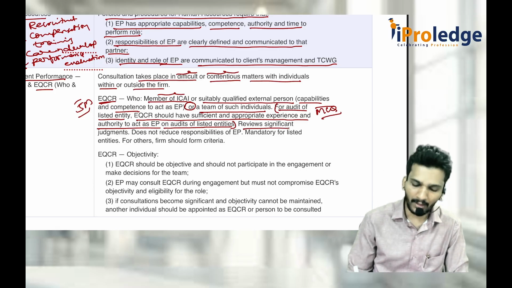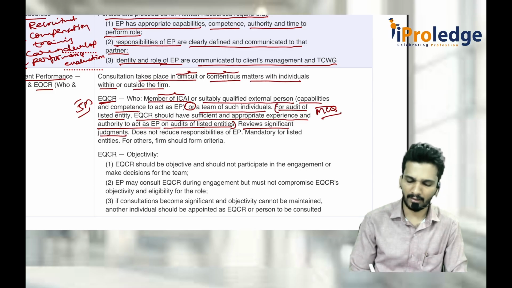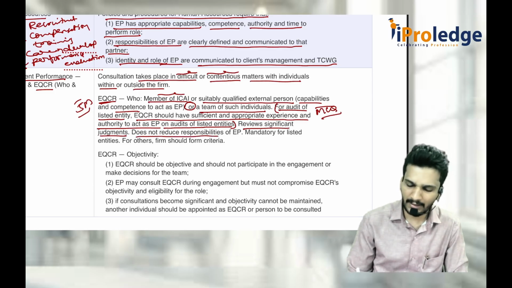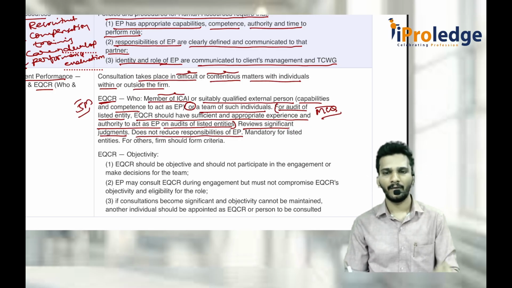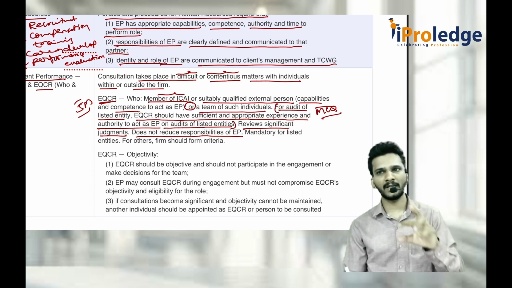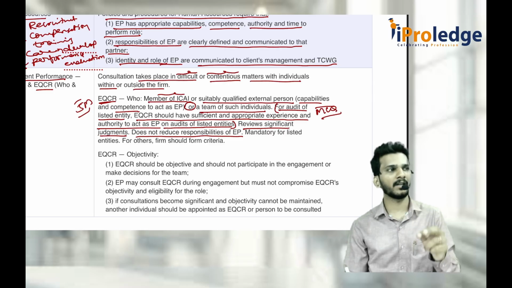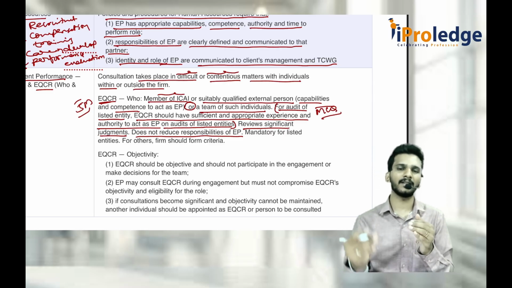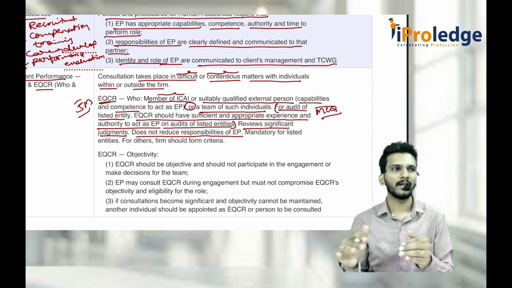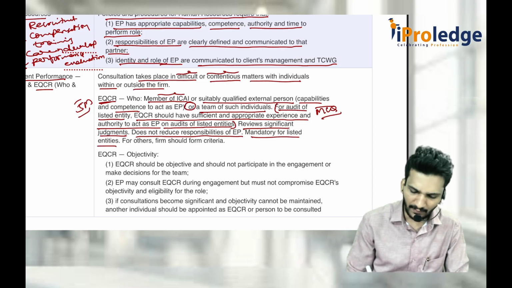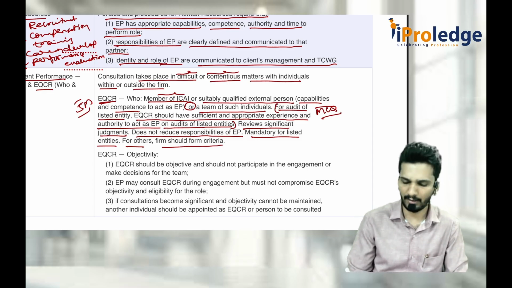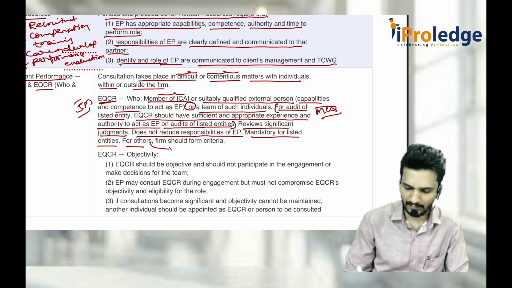So what does he do? He reviews significant judgments. EQCR will not reduce the responsibility of the engagement partner. He will just see whether the opinion the engagement partner has come to is correct or not. That is done by EQCR. But just because EQCR is checking the engagement partner's opinion and other judgments, the engagement partner's responsibility remains full. It is not reduced because he is the person who is signing the audit report. Mandatory for all listed entities. For others, the firm should form the criteria. It is voluntary; for others, it is not mandatory.